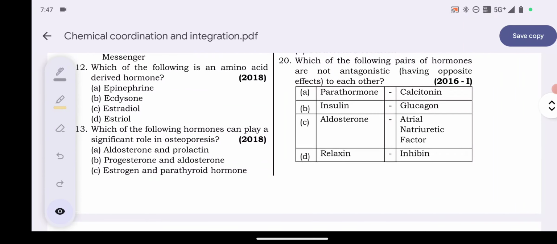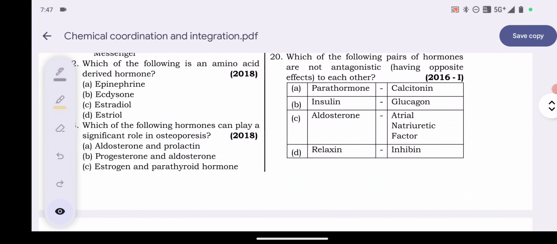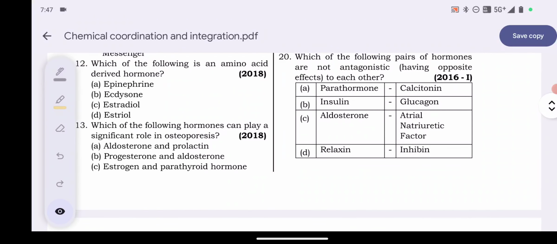Question number 20. Which of the following pair of hormones are not antagonistic, having opposite effect to each other? Parathyroid hormone, calcitonin; insulin, glucagon; aldosterone, ANF; relaxin, inhibin.